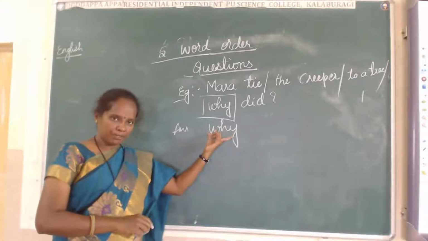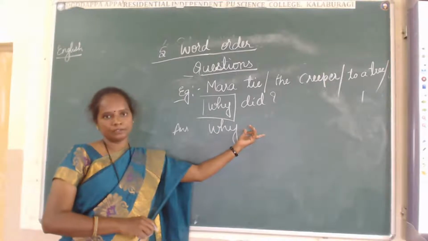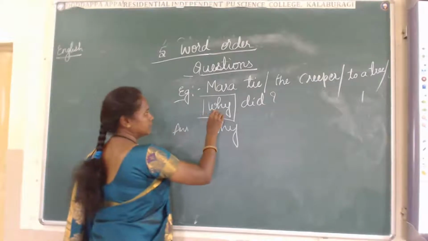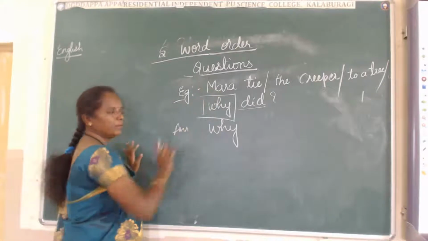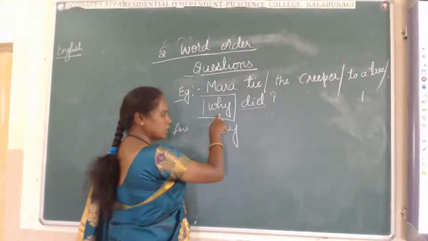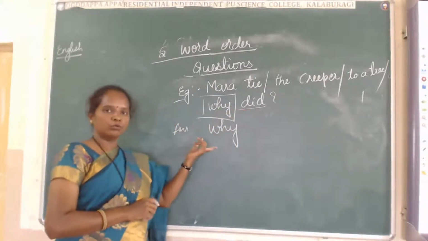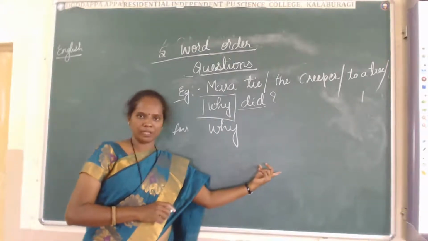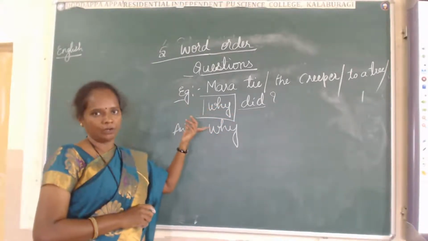After the WH word, we have to use a helping verb. If why is not there, we are not going to use did. The sentence may be different, don't bother about the sentence right now. If we are not using why, what do we use? Did. Why? Because this is a helping verb, do form of verb. We use the do form of the word in the beginning and we frame the question. But here they have already given the WH word why.